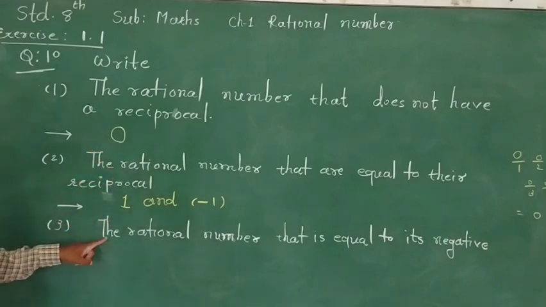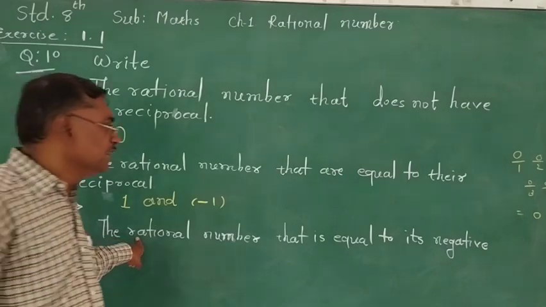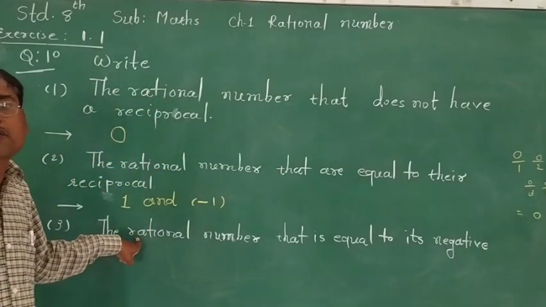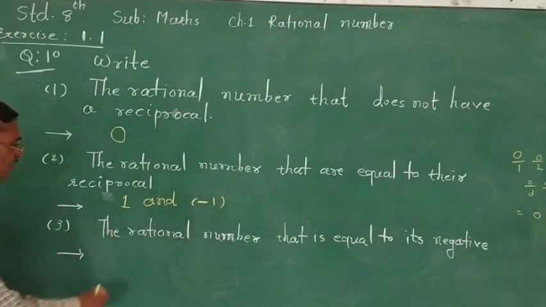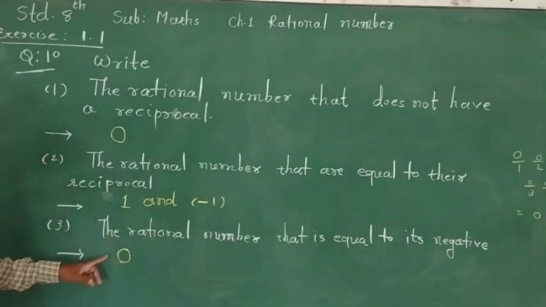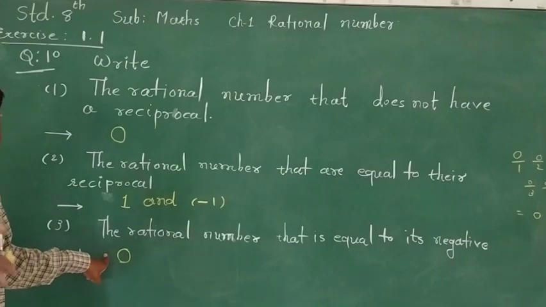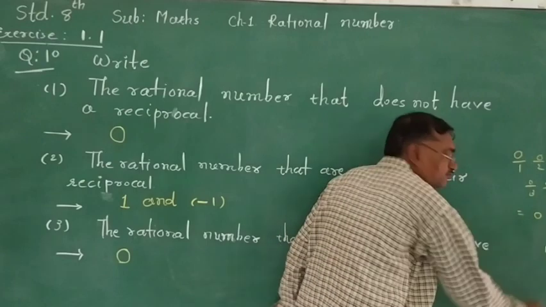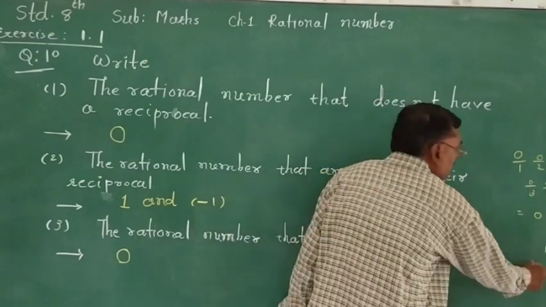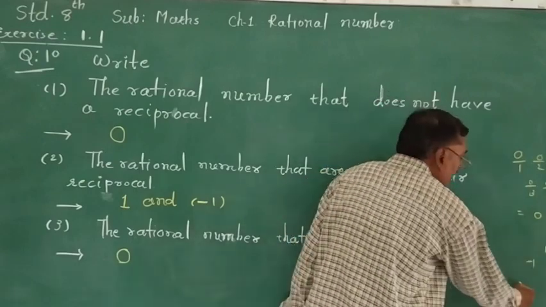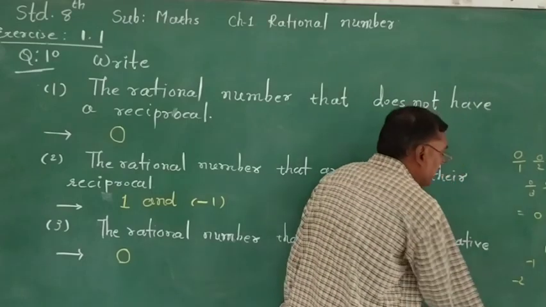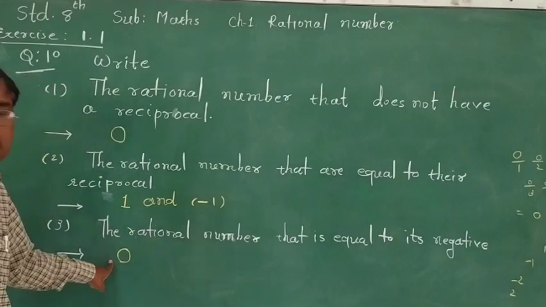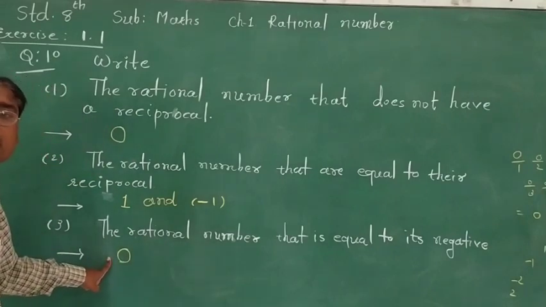Now here, the rational number that is equal to its negative. Suppose we have the number 0, the negative of 0 will be 0, not -0. But if you take another number, suppose 1, the negative will be -1. If you take -2, the negative will be 2. But in the case of 0, the negative of 0 is always 0.